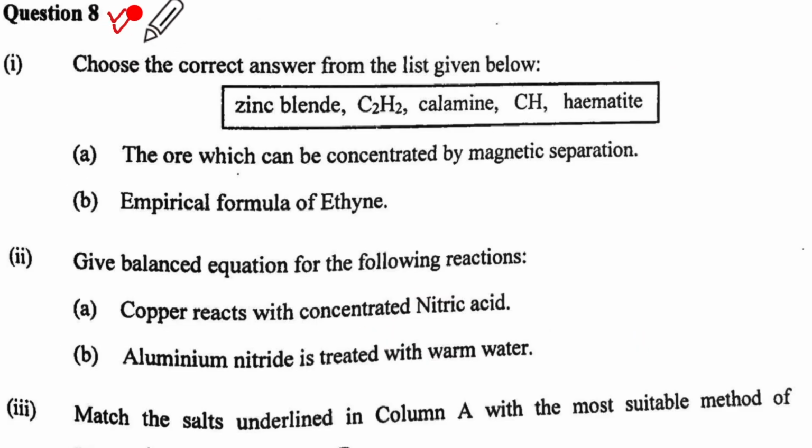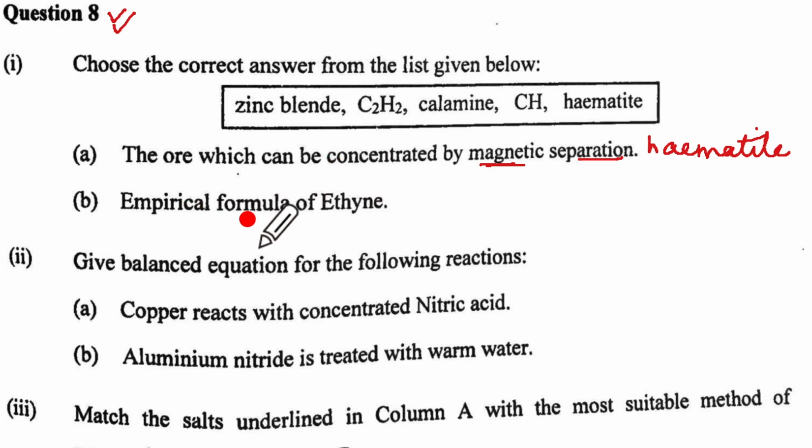We now come to the last question of this paper. So if you have attempted question 8, check your answers. Number 1 says choose the correct answer from the list given below. So we have zinc blende, calamine, hematite. The ore which can be concentrated by magnetic separation. Magnetic separation is when either the ore or the gangue will be magnetic. So which one is magnetic in nature here? Hematite. So you will write for A, hematite. That is the iron ore, right?